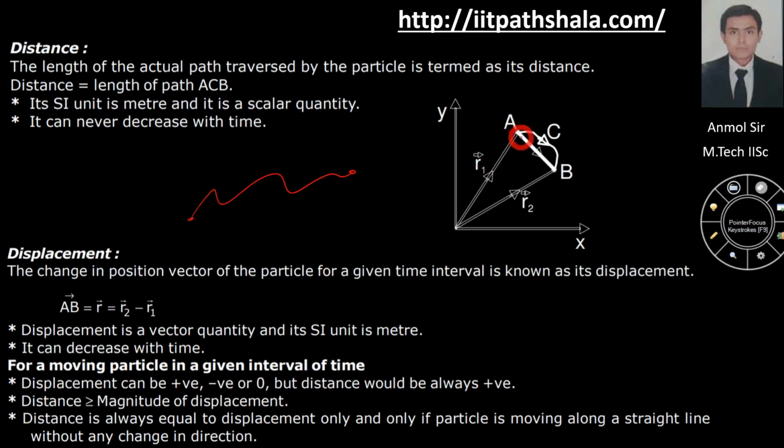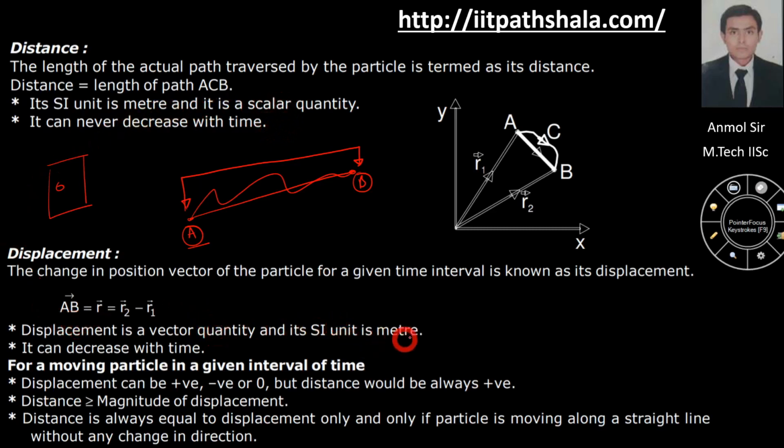And the points, the class from where you have moved to the bathroom, the points joined by a straight line is nothing but the displacement. Now let us move to the basic things: distance has an SI unit meter and is a scalar quantity. It can never decrease with time, whereas displacement is a vector quantity.